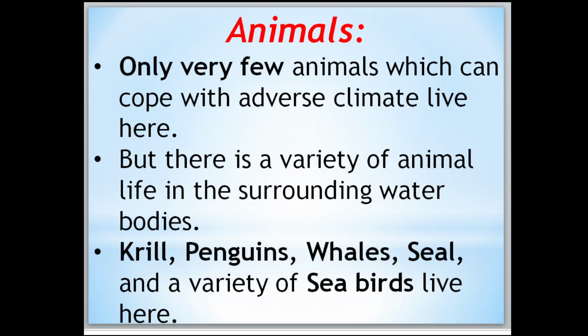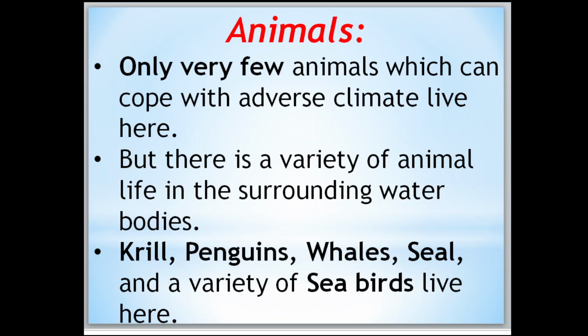Next, animals. Only very few animals can live here in this adverse climate.